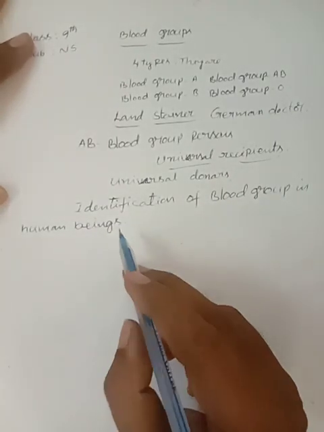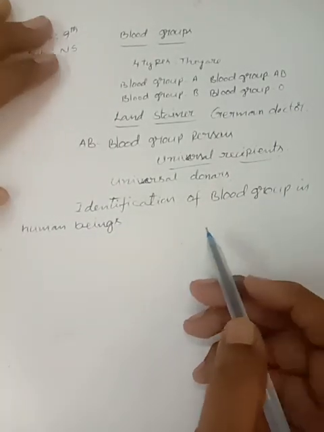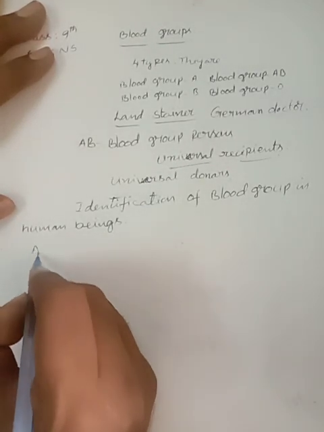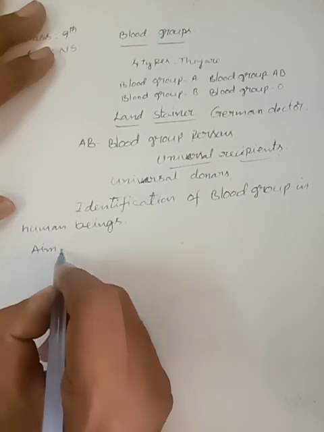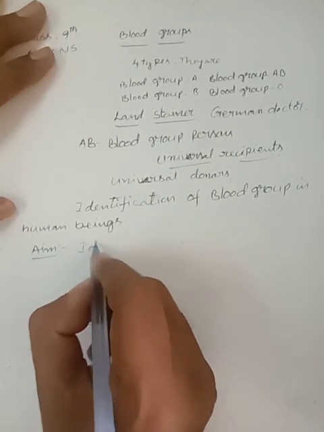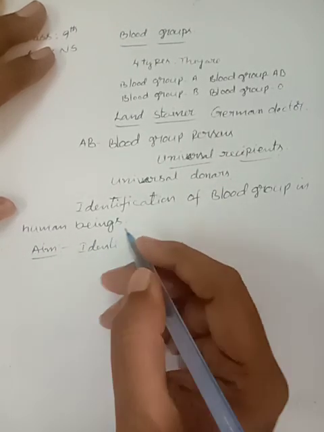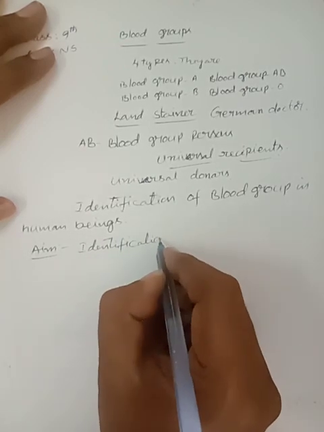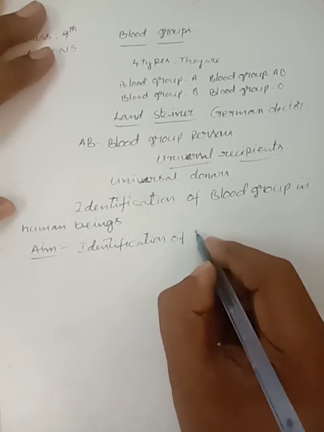First, we have the aim. What is the aim? Identification of blood group.